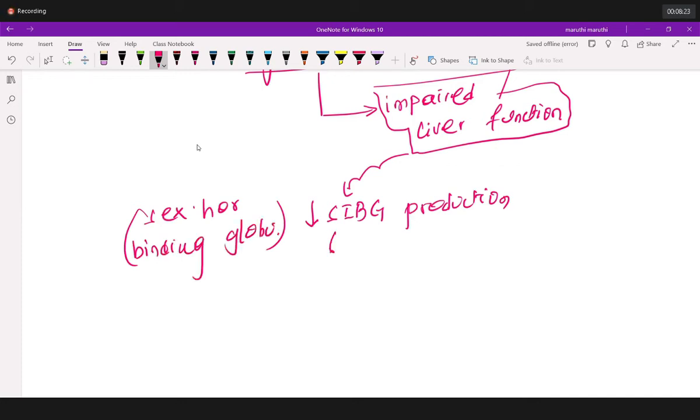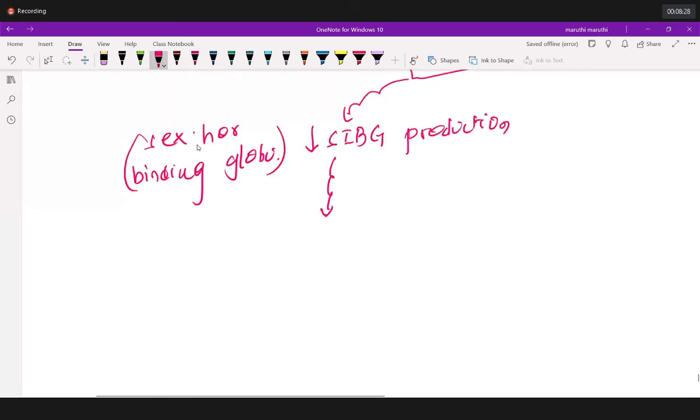Once sex hormone binding globulin decreases, what will happen, my dear students? Please tell me. If SHBG decreases, there will be one important thing, leading to a decrease of estrogen.